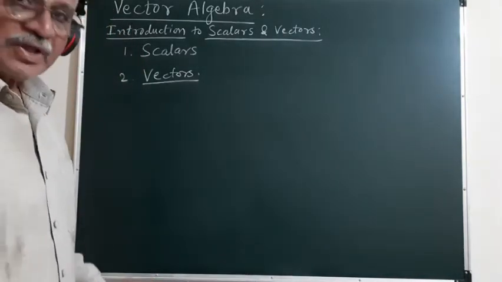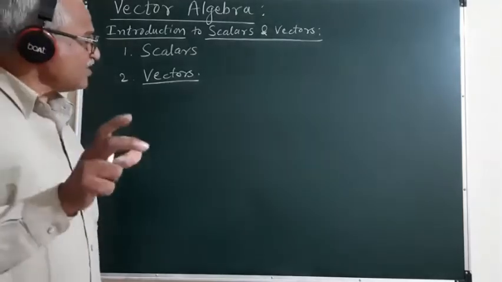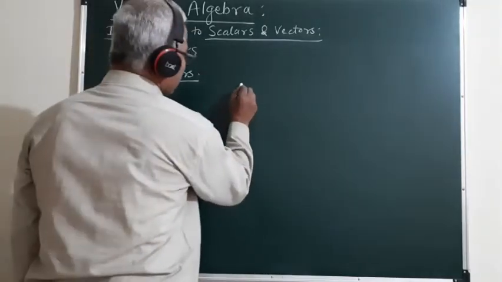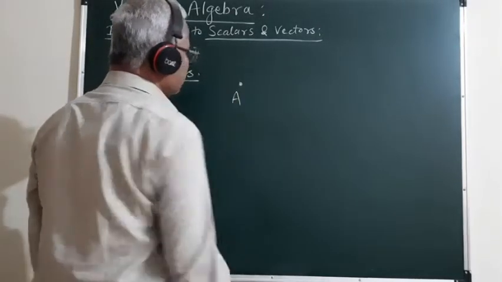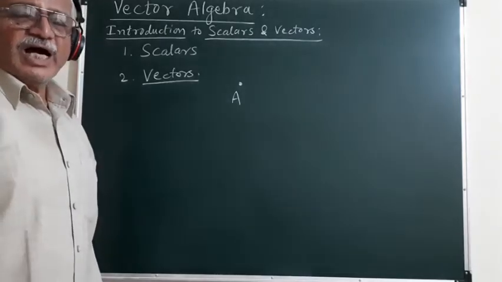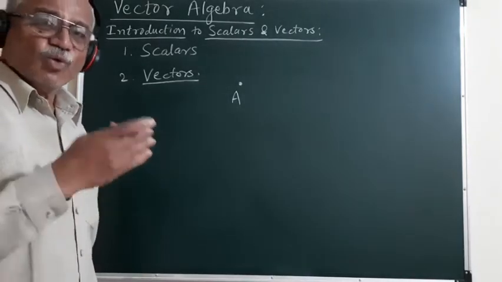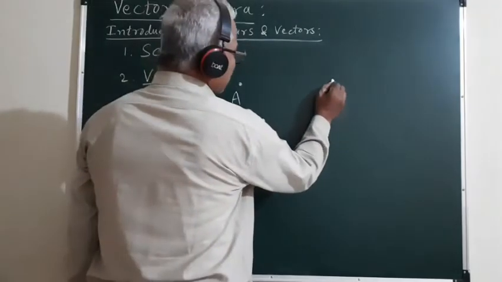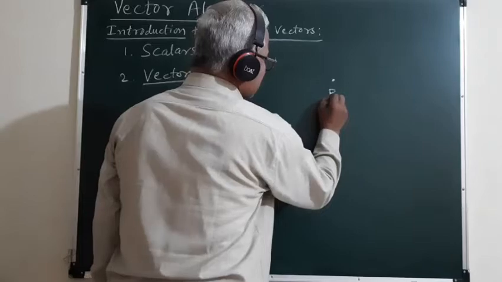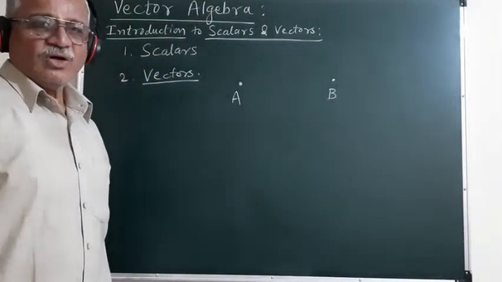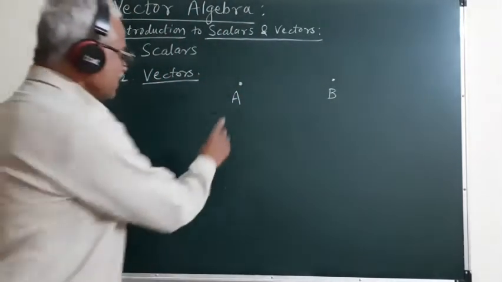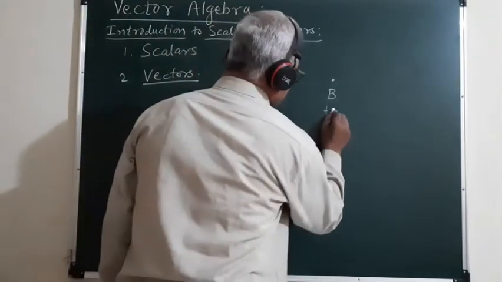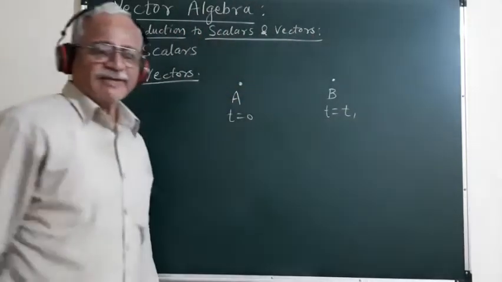For example, if we consider the case of a displacement, if we have an object initially existing at the position A, and if this object moves in a certain direction and after a certain time it acquires the position say B. So in time t, say this is the position of the object at instant t equal to 0 and this is the position of the object at instant t equal to t1.